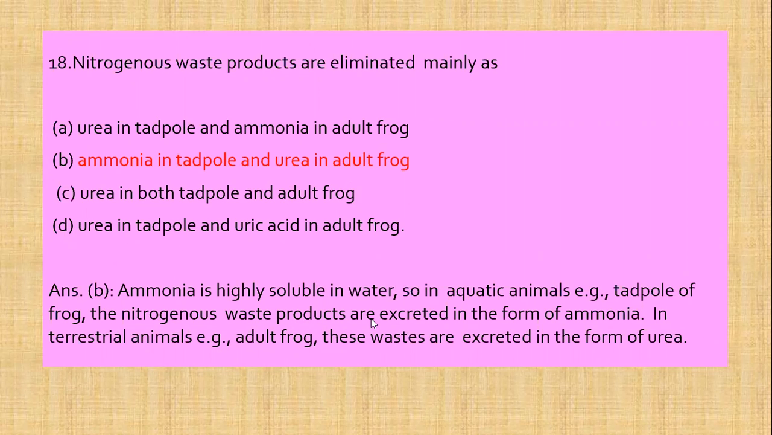Now we know that ammonia is highly soluble in water. So in aquatic animals, for example tadpole, the nitrogenous waste is excreted in the form of ammonia. In terrestrial animals, for example adult frog, these wastes are excreted in the form of urea. So the correct answer is ammonia in tadpole and urea in adult frog.